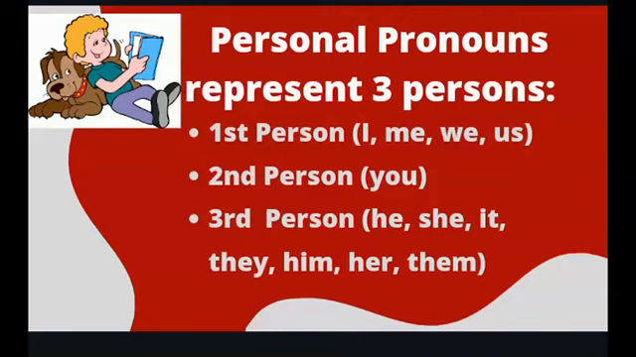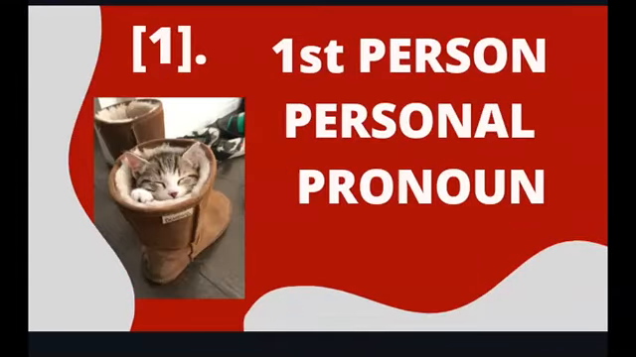There are three different types of personal pronouns. They are first person personal pronoun. Example, I, me, we, us. Second one, second person personal pronoun. Example, you. Third person personal pronoun, he, she, it, they, him, her, them. Let's understand each of them better.